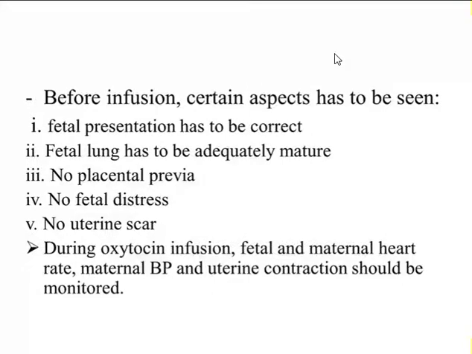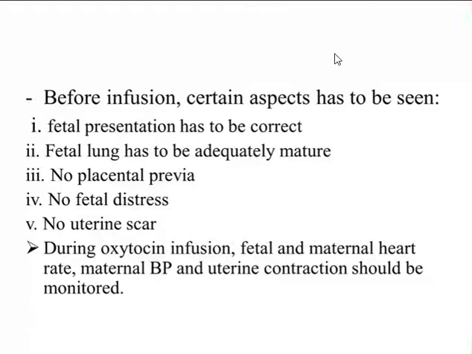So we have to see whether there is placenta previa or not, and we have to see there is no fetal distress. Fetal distress is seen by auscultating the abdomen. We have to see the heart rate of the fetus, we have to see the movement of the fetus, and we can see whether the fetus is in distress or not.